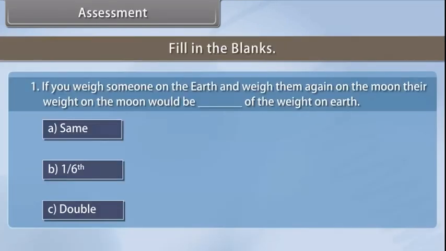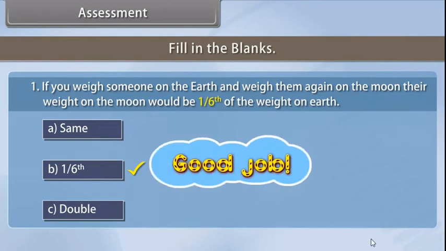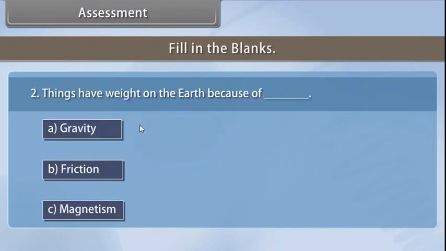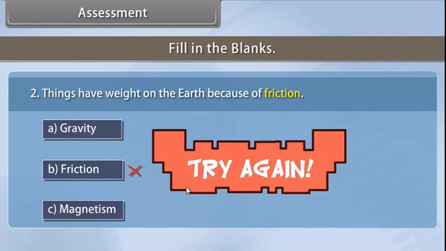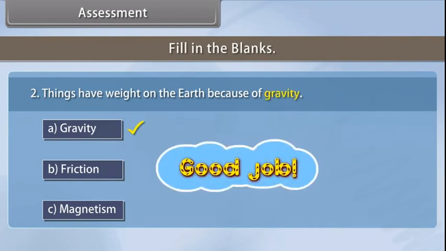Assessment. Before proceeding further, let us know how much you have learned. Fill in the blanks. Very good. Try again. Very good.